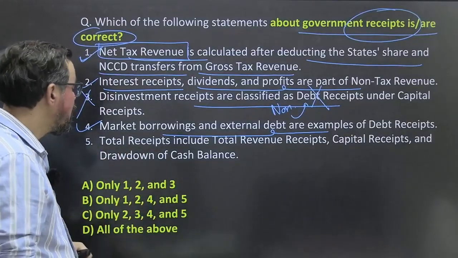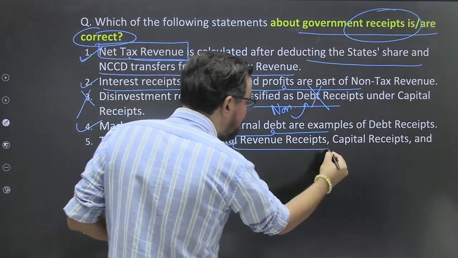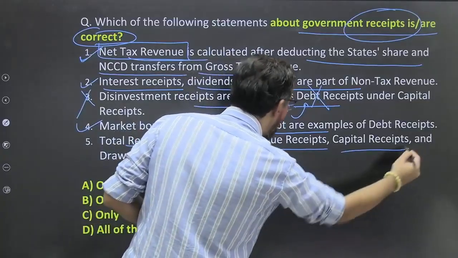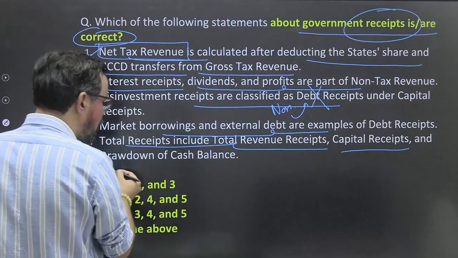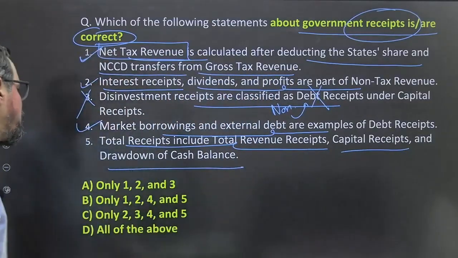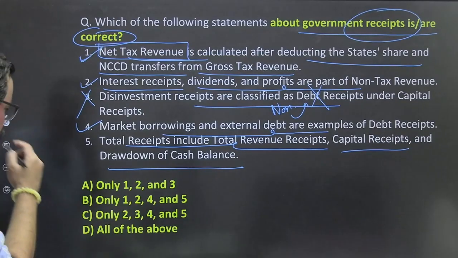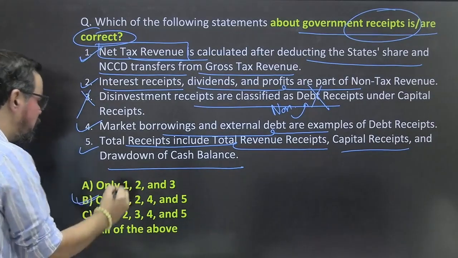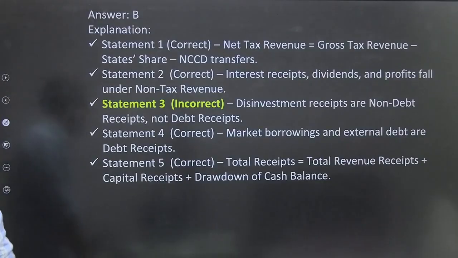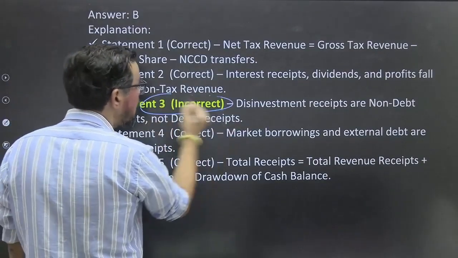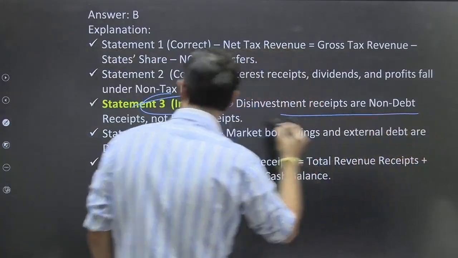Total receipt includes total revenue receipt, capital receipt and drawdown from the cash. Okay. Total receipt includes total revenue, total capital and drawdown of the cash balances. So this is also correct. So what will be your correct answer? 1, 2, 4, 5. 1, 2, 4, 5 means आपका option B will be the right answer for this one. So the only incorrect statement was आपका disinvestment receipts are debt receipts.